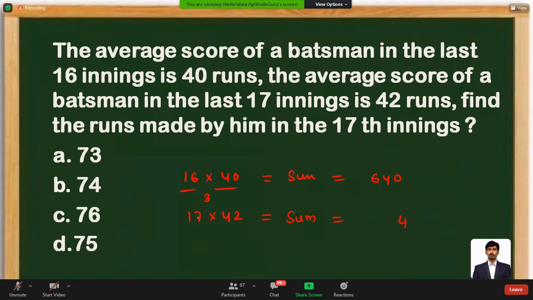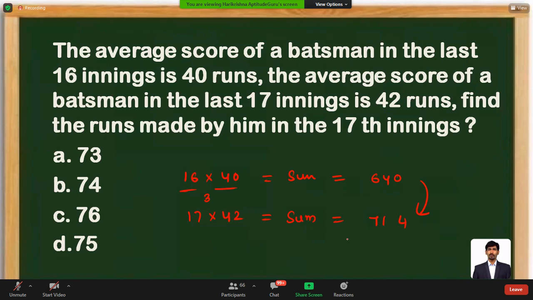17 into 4 gives a result of 68, 68 plus 3. So this is indicating the sum. Basically, what is required for us is to find out the score made by him in the 17th inning. That means I take the runs of all 17 innings and the runs of all 16 innings, and find the difference. The difference will indicate the 17th inning score.